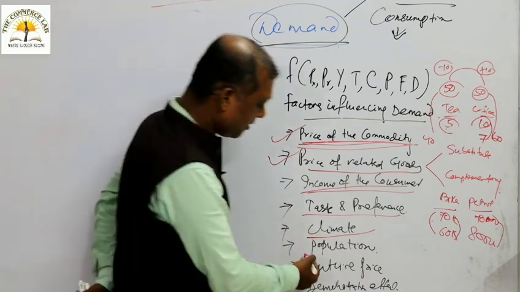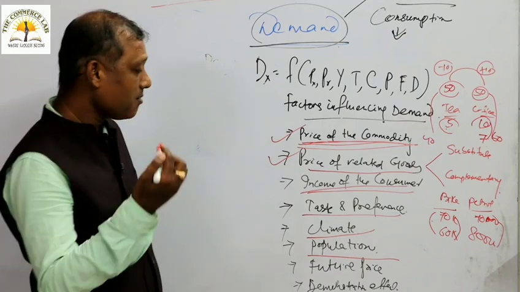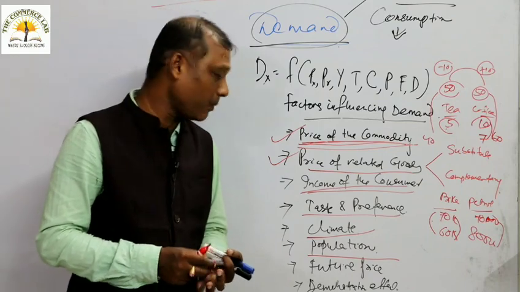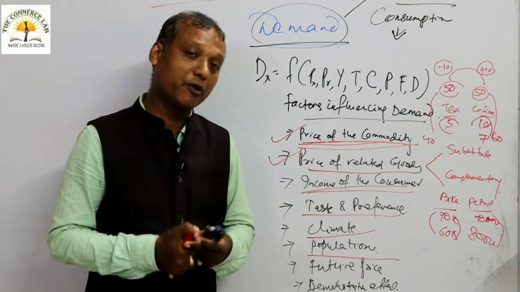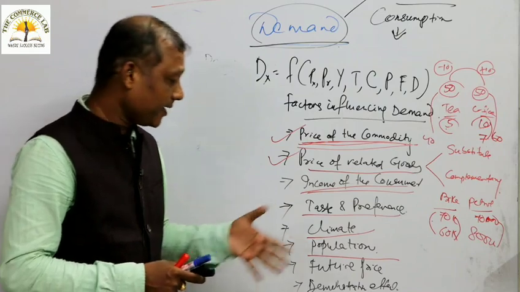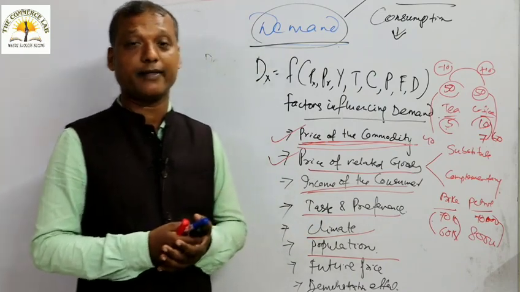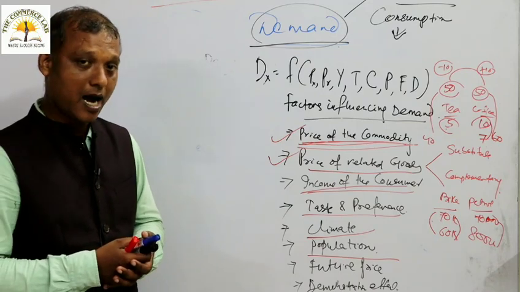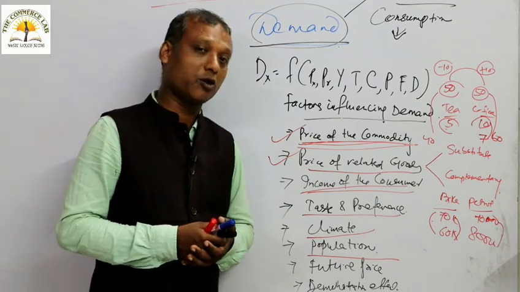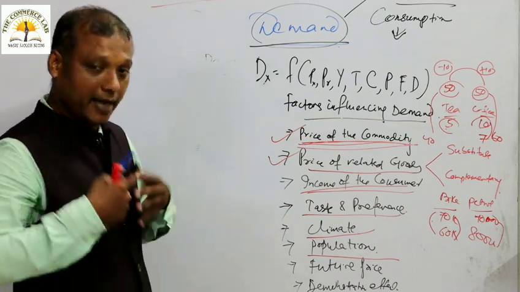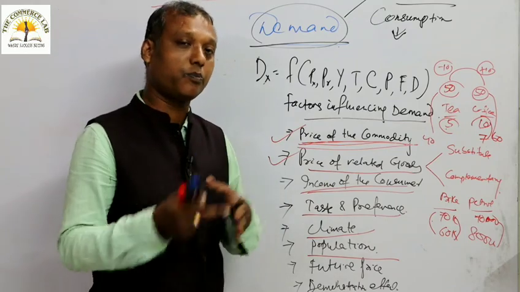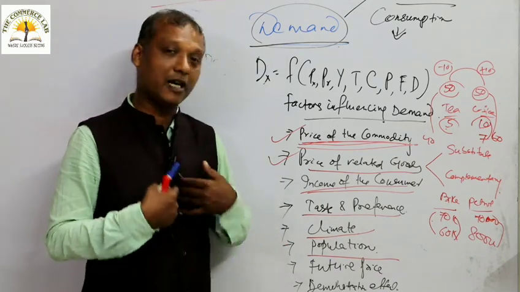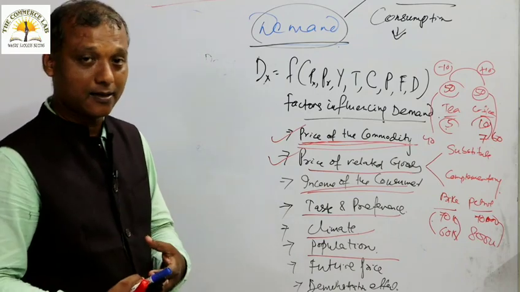One more important point is the population of a country. It is quite natural that in India we are experiencing huge population growth. That is why our demand for every good rises. Currently, we support 135 crores of population, but at a growth of 1.6% per annum, we add nearly 2 crores of population each and every year. That is why there is huge demand for food, clothing, shelter and other necessities. A person requires food, clothing and shelter for survival.